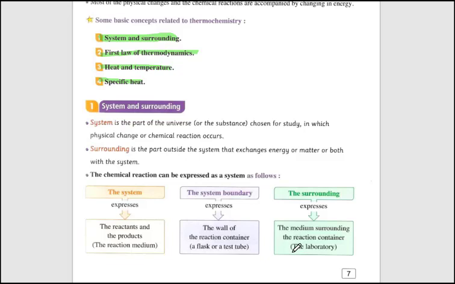In this case, before any transferring of energy, the temperature of the surrounding is lower than the temperature of the system. The temperature of the system is high in comparison with the temperature of the surrounding. So the energy moves from the high temperature to the low temperature.